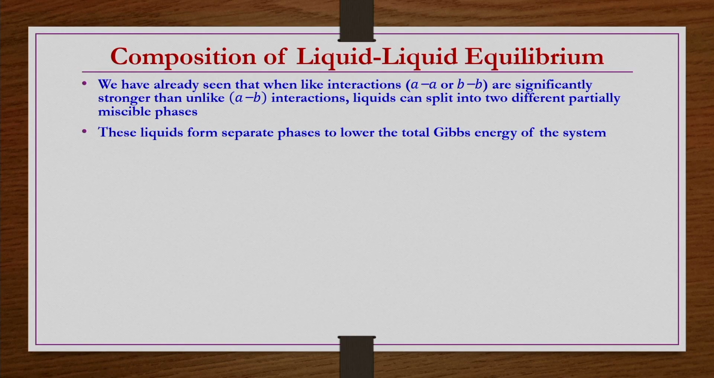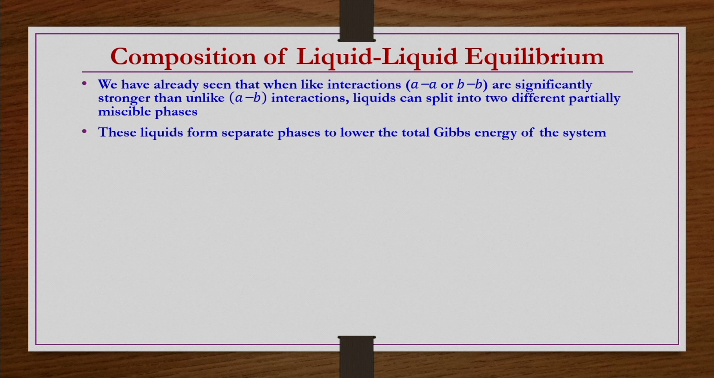So, there will be some amount of partial miscibility, but complete miscibility will not take place as long as the like interactions, that is AA and BB interactions, are much stronger than the unlike interactions, AB interactions. If the like interactions are much stronger than the unlike interaction, then it is possible that these liquids split into 2 different partially miscible phases, which we have already understood from the thermodynamics of partially miscible systems. Then these liquids form separate phases to lower the total Gibbs energy of the system.